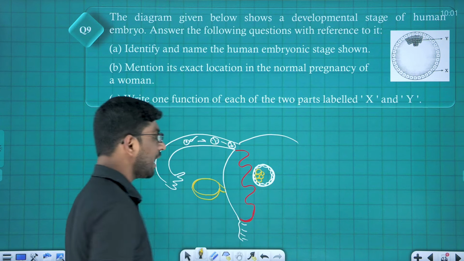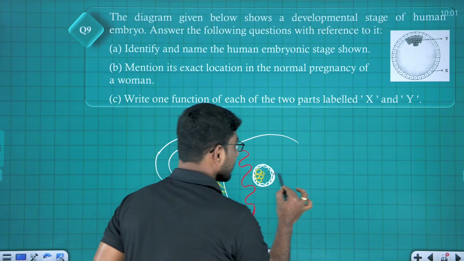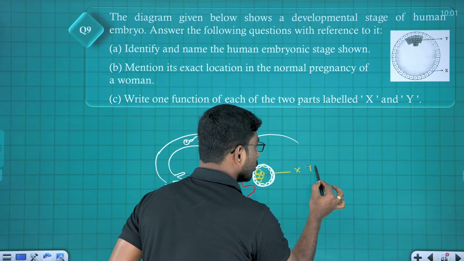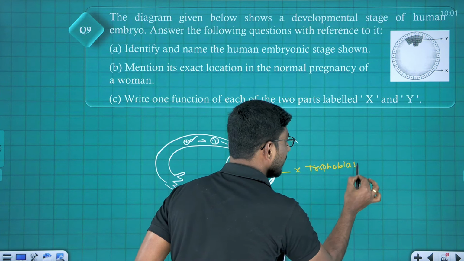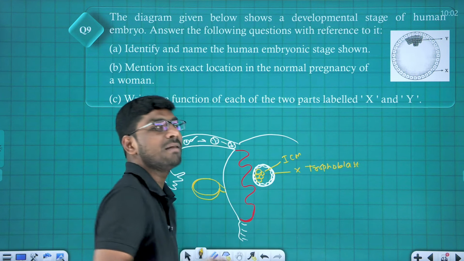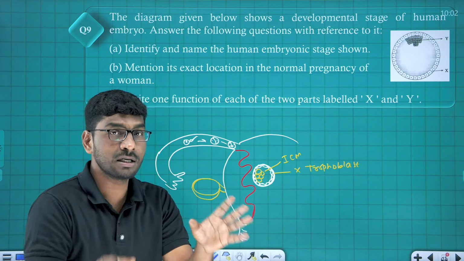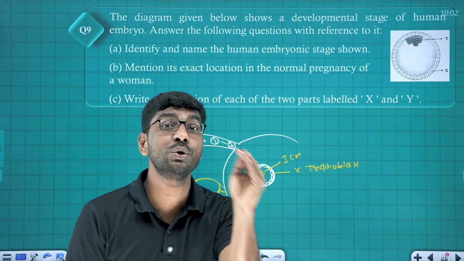So X, this is X. X is what? Trophoblast. Am I clear? So what about this one? This one is called ICM, inner cell mass. This is actually the blastocyst stage located in the uterus.